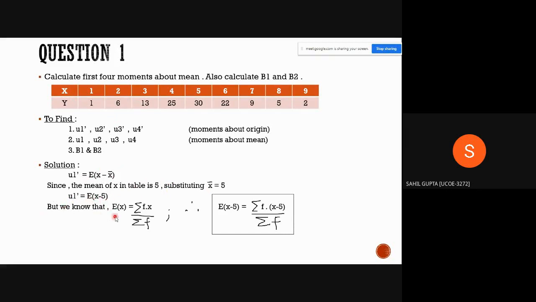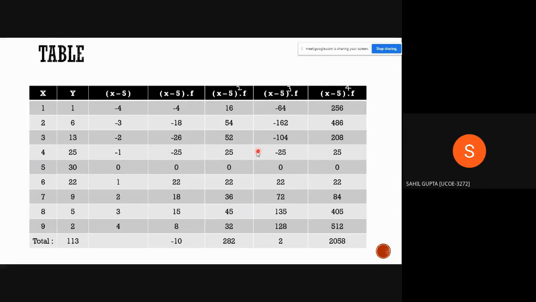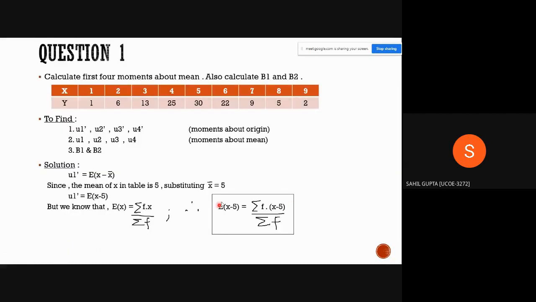But we know that e raised to x equals summation fx upon summation f. But here x equals x minus phi. Therefore, by substituting, we get e raised to x minus phi equals summation of f into x minus phi upon summation f. Now we have to prepare a table. So x and y are given. Here y is the frequency, and we have to calculate summation f.